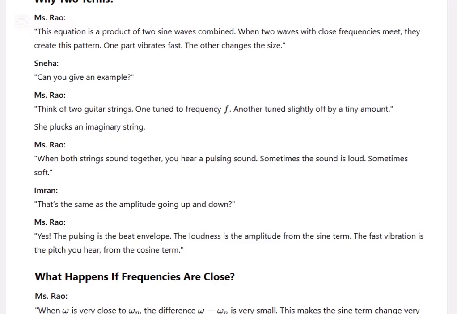Why two terms? This equation is a product of two waves combined. When two waves have close frequencies, they create this pattern. One part vibrates fast, the other changes size. Can you give an example?